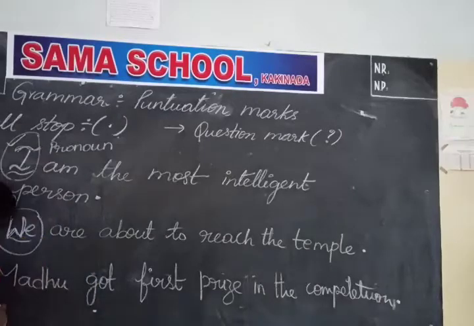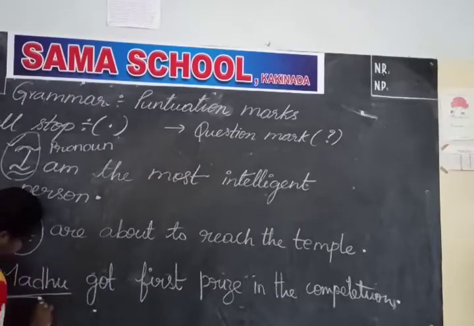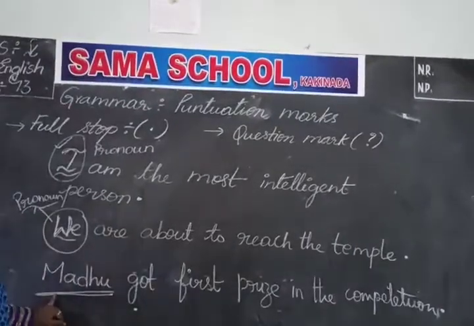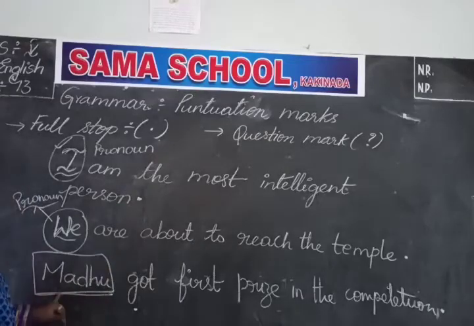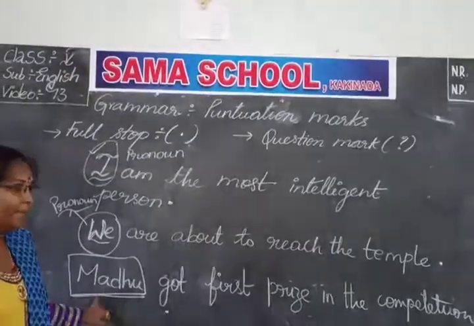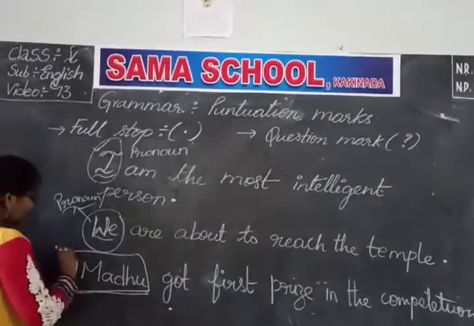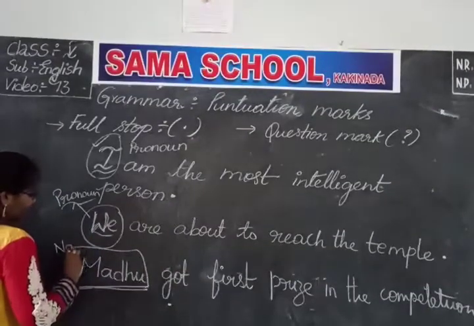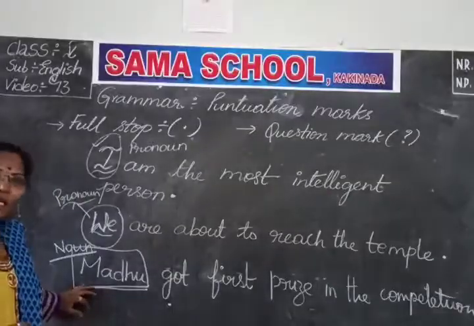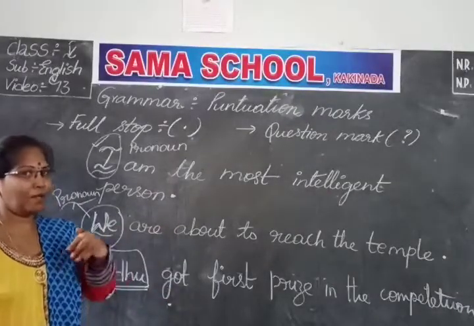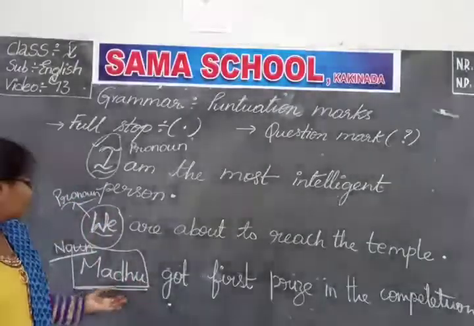So here I started the sentence with the word Madhu. Madhu means it's a name of a person. So that means it is a noun. Name of a person means, in one of your previous videos I taught you what is a noun and different types of nouns. If you revise that, you will be able to understand.